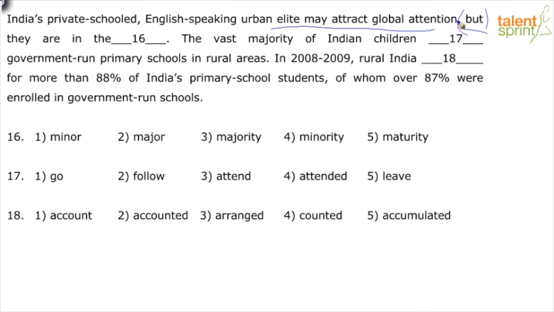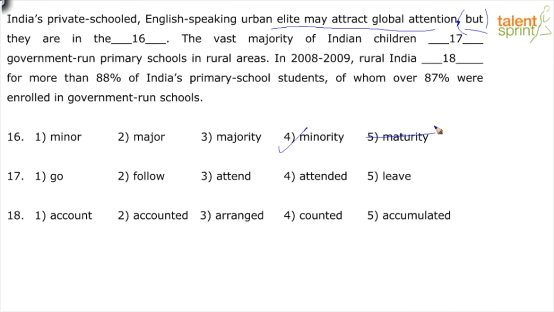So this is a positive framework till before the comma. That's a positive thing, but they are in the only right word to fit, bringing in a contrast negative meaning, is minority, right? Minor and major are not in the right form. Maturity is an unrelated word. You can quickly eliminate that.